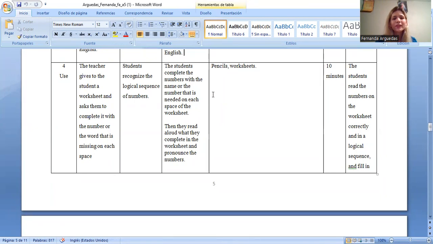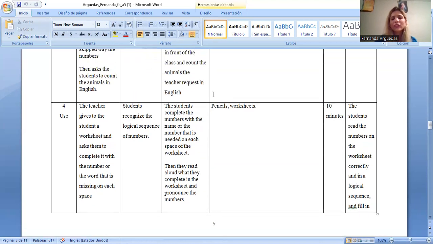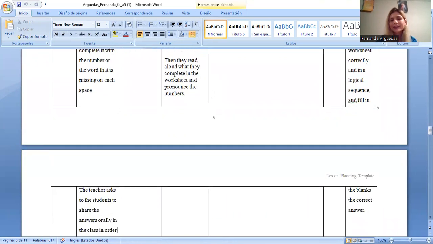complete the numbers with the name or number that is needed in each space of the worksheet, and then they read aloud what they completed in the worksheet and pronounce the numbers. Here the materials are pencils and worksheets. The duration is 10 minutes, and finally the evaluation. As an evaluation, the students read the numbers on the worksheet correctly and in logical sequence and fill in the blanks with the correct answer. So that was all.